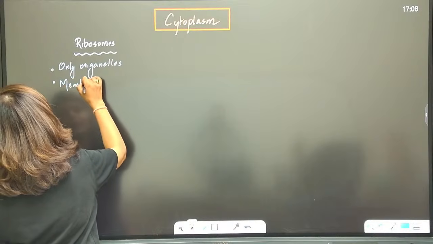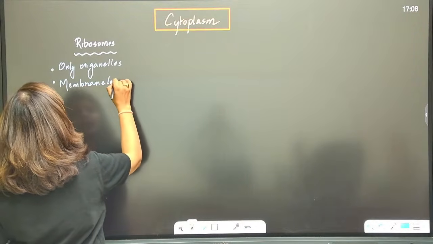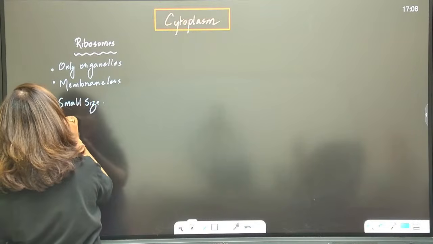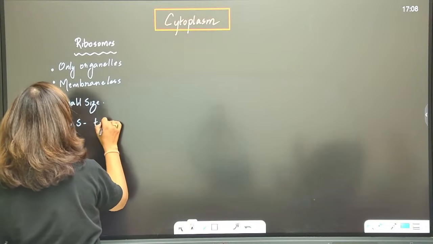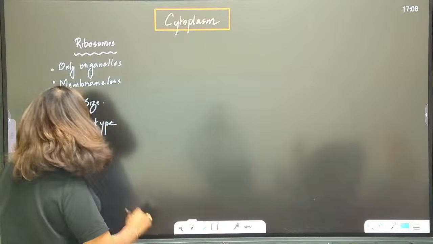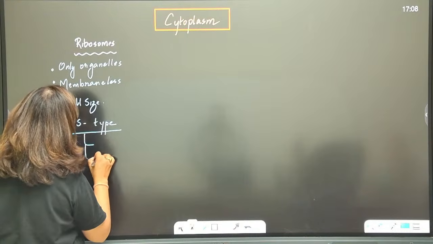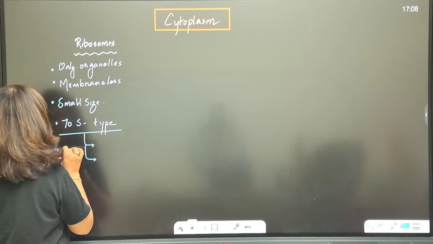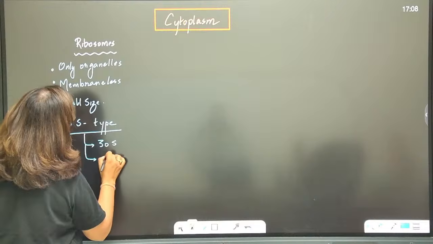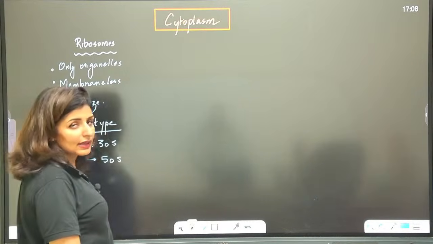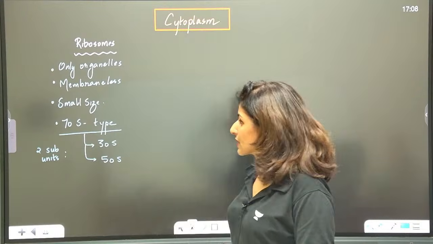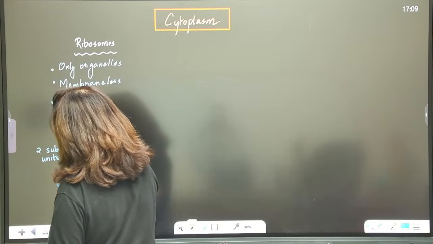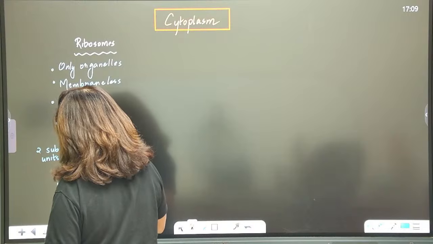And these are not membrane bound, so we'll call them membraneless. They are of small size. And what is the type? 70S type. Is that clear? And the 70S type is further made up of two subunits. One is 30S and then 50S. Is that clear? 30S and 50S. Noted? That's ribosomes. What is the function of ribosomes? Of course, we know they are the protein factories.